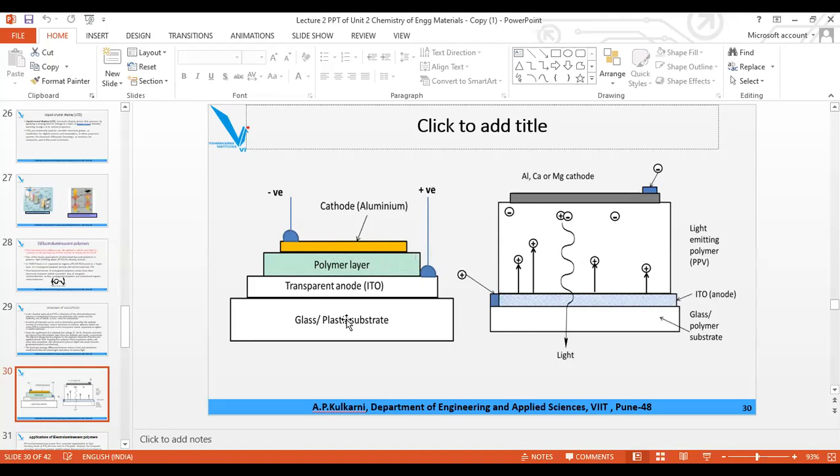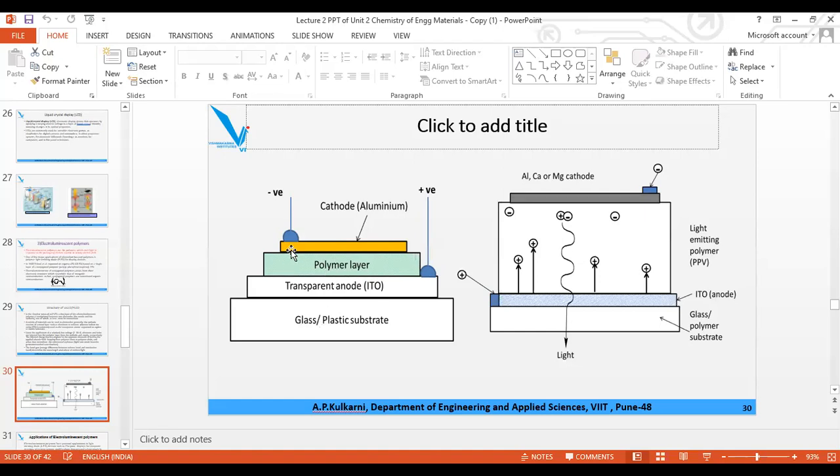So we have to arrange these layers in this order. We have a glass or plastic substrate. On that we have a transparent anode made of indium tin oxide. On that we have a conjugated polymer, also called an organic semiconductor, and the cathode may be of aluminum, calcium or magnesium.